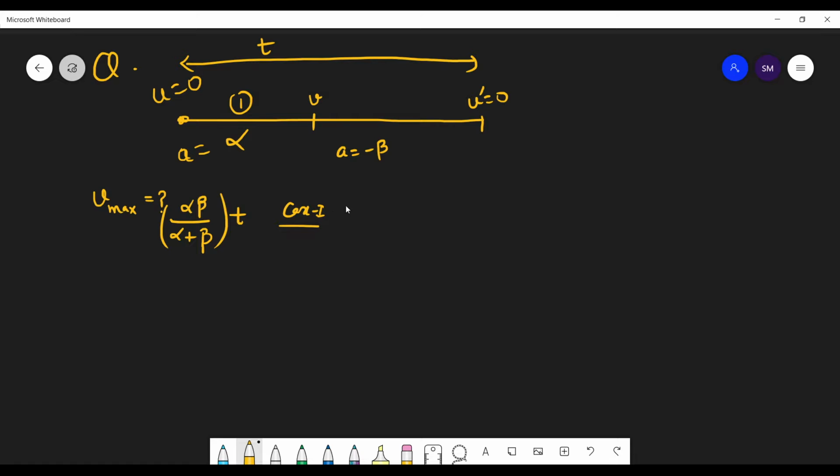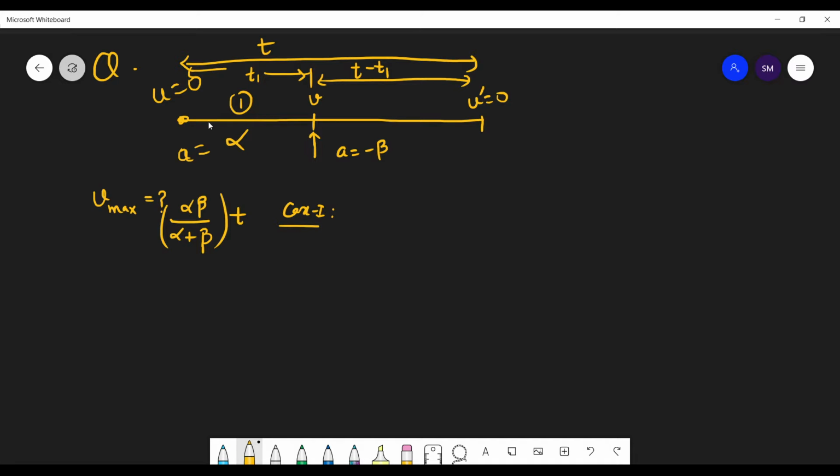So where will be the maximum velocity? Sir, we will divide time also now into t1 and t2. Yes, definitely. So this will be your time t1 and you will have time t2. Instead of t2, you can write this as t minus t1. Okay?